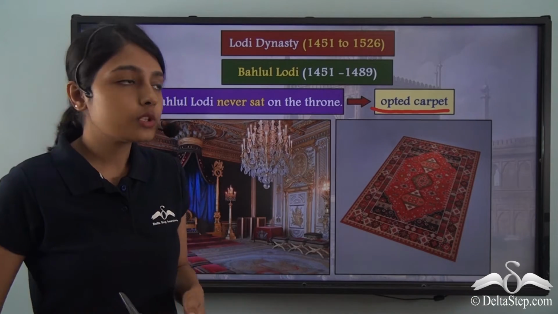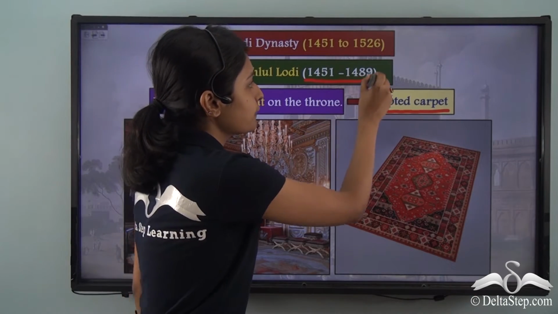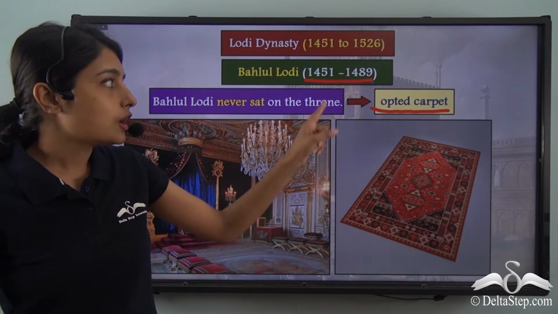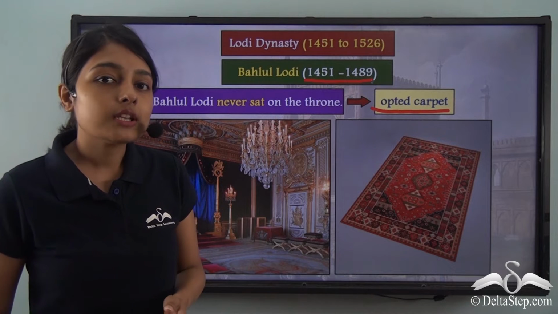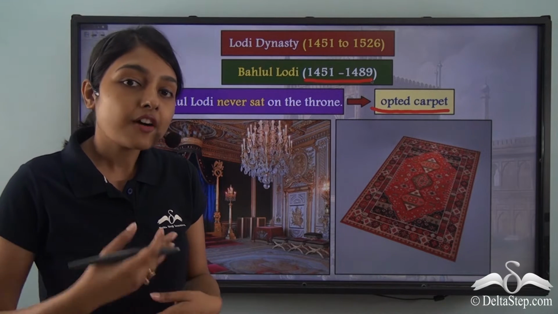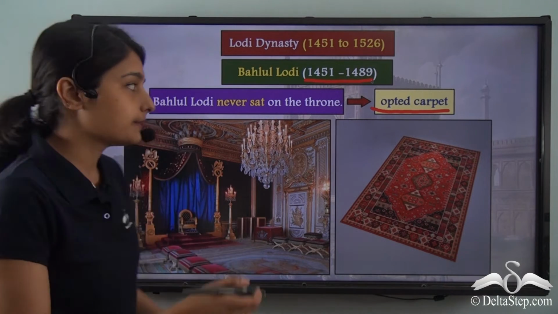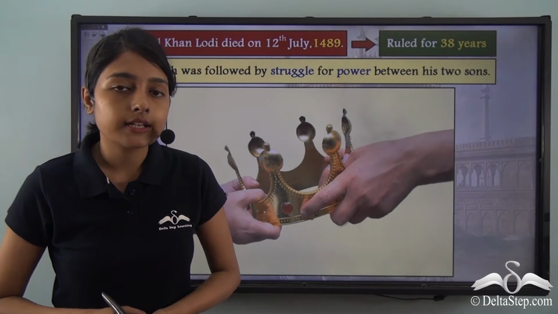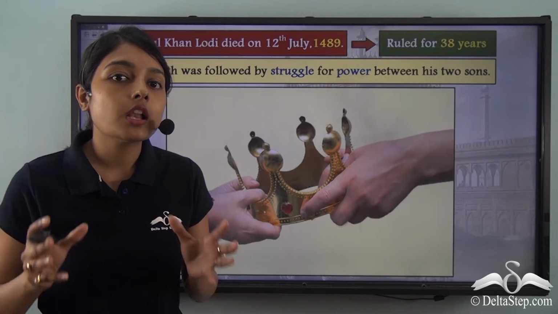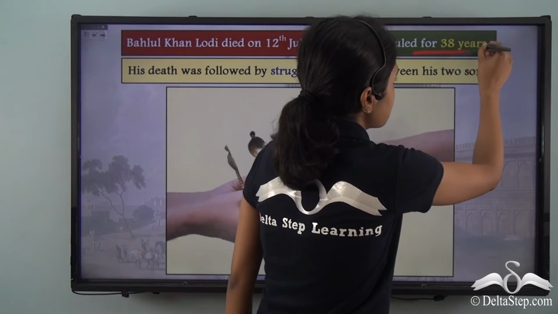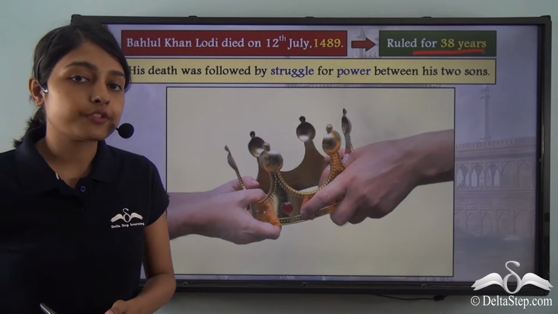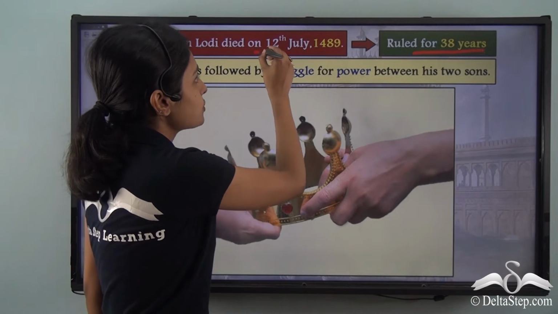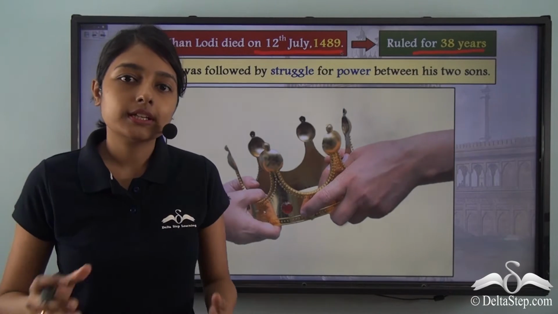Now, Bahlul Lodi ruled from 1451 to 1489. That is, this first sultan of the Lodi dynasty ruled between this period. Now, let us find out what was happening after the rule of Bahlul Lodi. Bahlul Lodi, as the first sultan under the Lodi dynasty, enjoyed a long rule of 38 years. He ruled from 1451 to 1489, and on the 12th of July 1489, Bahlul Lodi died.